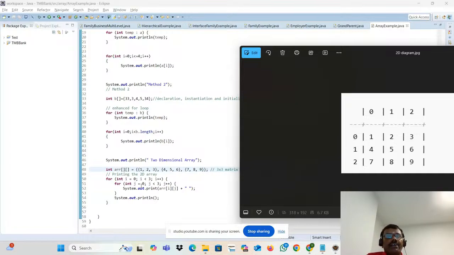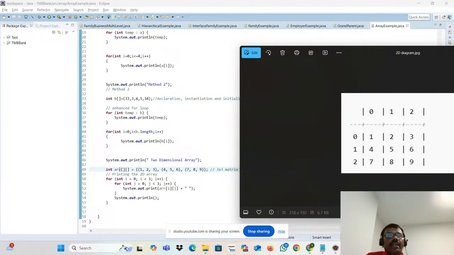How do we do that? We need two for loops. Why do we need two for loops? Because if you think about it, what is the position of this element? It's 0, 0. So to fetch this, we need two for loops. Let me explain how. In the first for loop, i is equal to 0, i less than 3. What do you mean by i less than 3? It means this is a 3 by 3 array, that's why I put 3. But if my array size is big, don't worry about that.